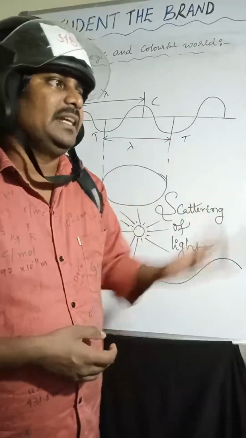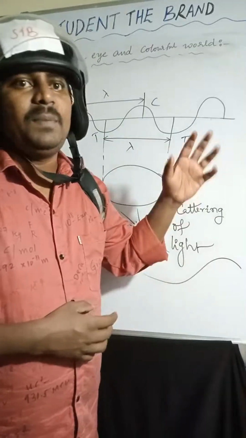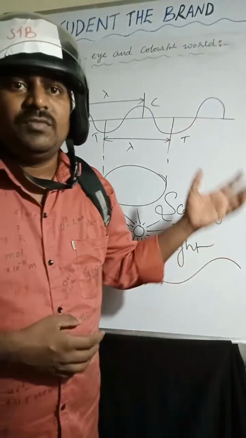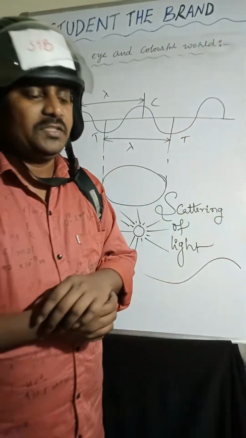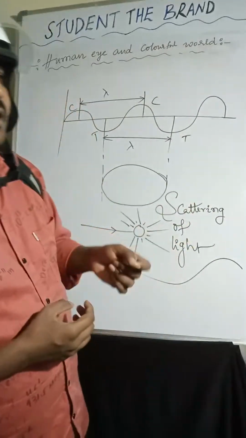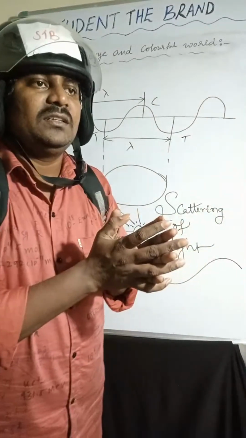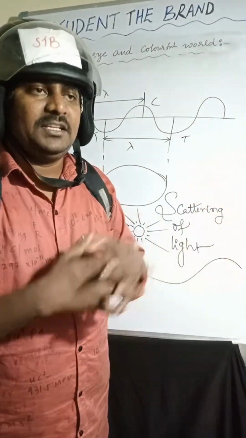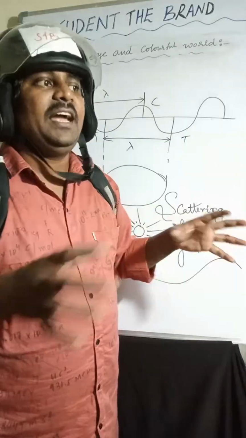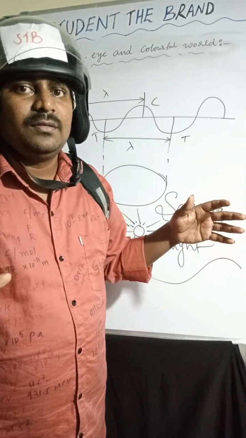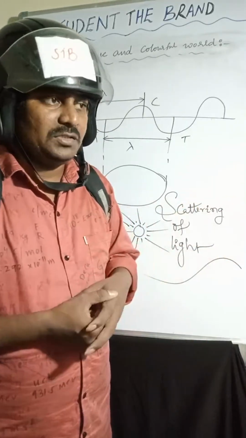Coming to the Tyndall effect, the path of the light becomes visible when it is passing through a colloidal solution. If you send white light through a colloidal solution, scattering of light takes place because of the colloidal particles.